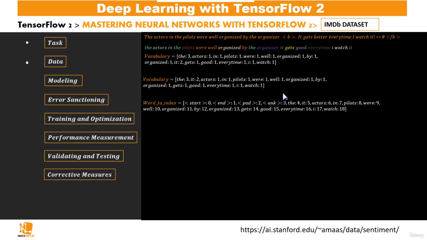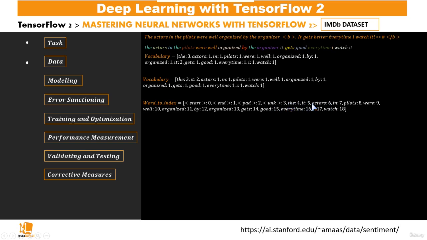And then the pad, which is useful in cases where we have many sentences and not all sentences in our data set have the same length. So we pad some shorter sentences to fit our maximum sentence length. And then the unknown, in the case where an inputted word doesn't belong to the vocabulary.